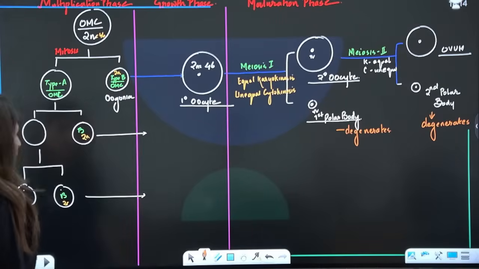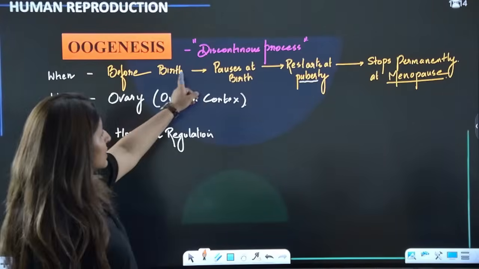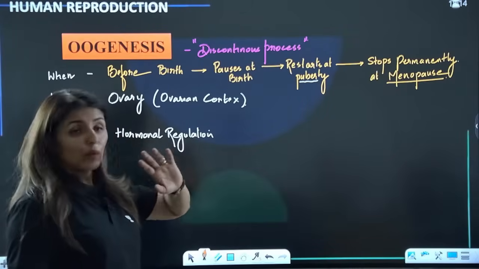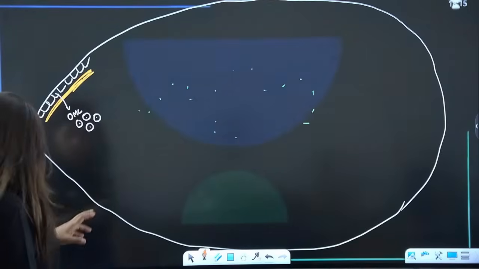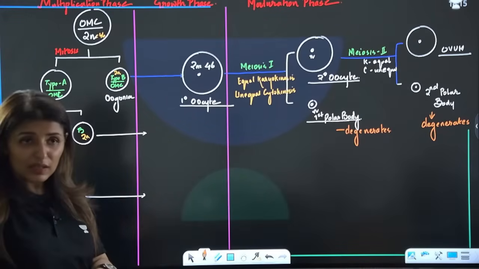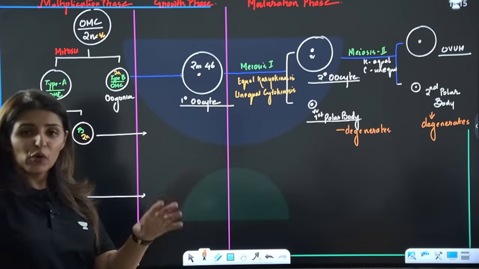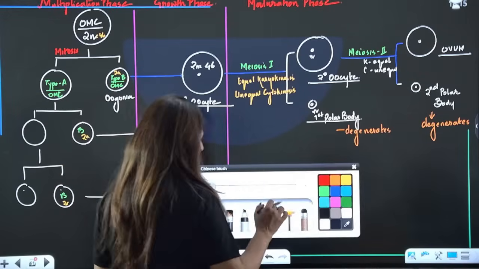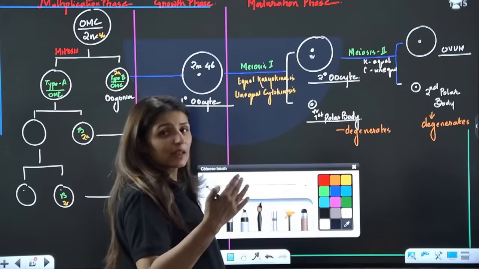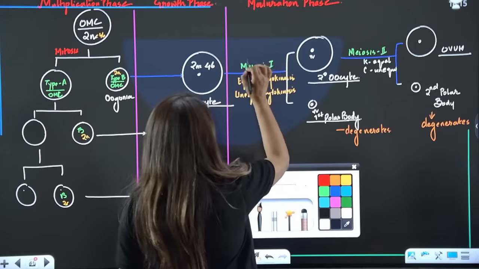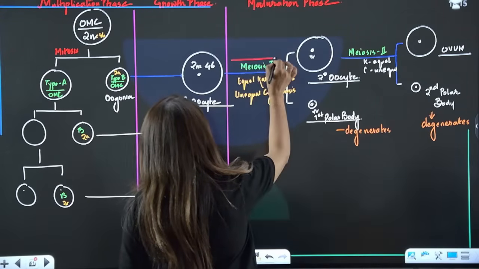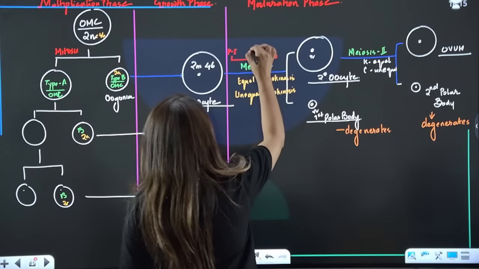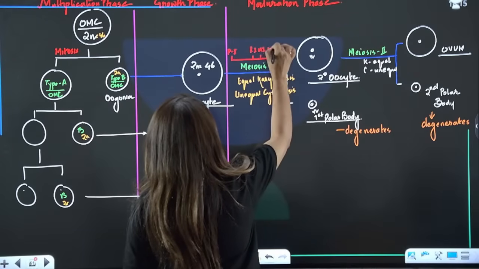Now we said that all these processes are discontinuous. They don't occur in the same flow. They will occur discontinuously. So one process will happen, then it will take a pause, then it will restart again, and so on. Now, what are the processes which occur before birth and then later on after puberty? Now see, we talk about meiosis 1. We know about prophase 1, metaphase 1, anaphase 1, telophase 1.